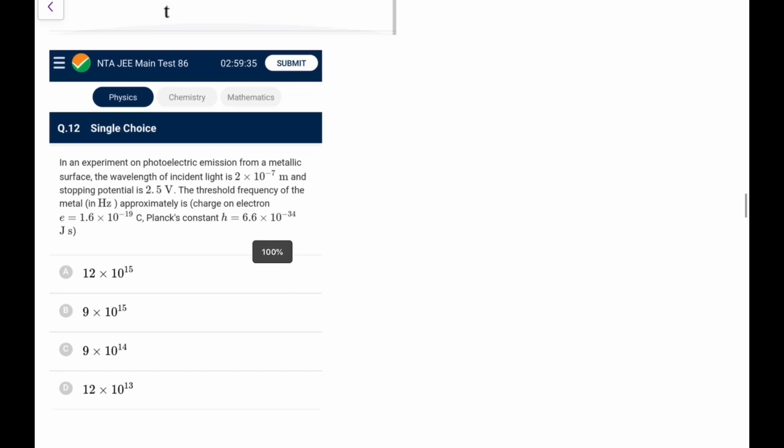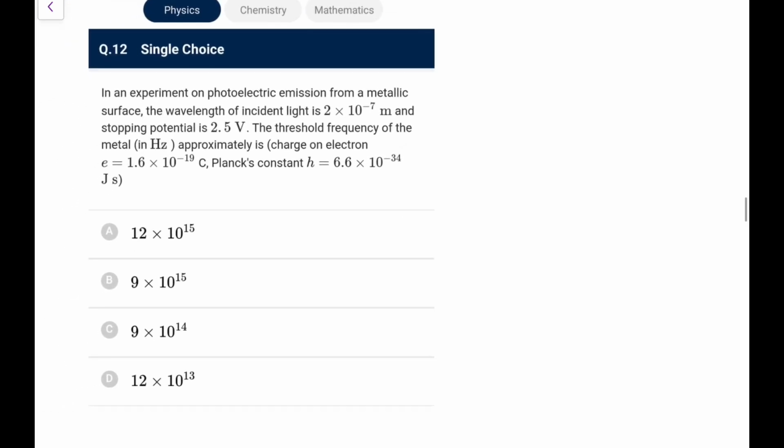Next one, after 11th, now 12th. In an experiment on photoelectric emission from a metallic surface, the wavelength of the incident light and stopping potential are given, the threshold frequency would be? So first of all, what is the energy of the photon? Energy of photon, I can write 4.14... I am using the h value in eV seconds... Okay, wavelength is given, sorry, so don't use that, use hc by lambda.